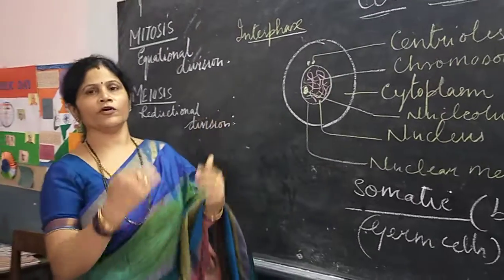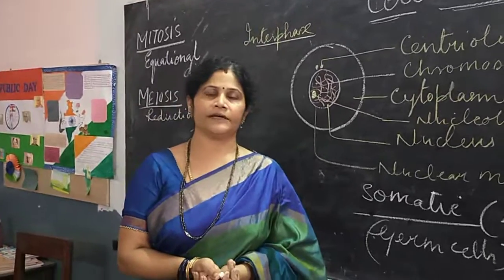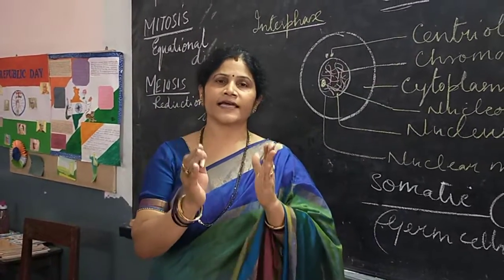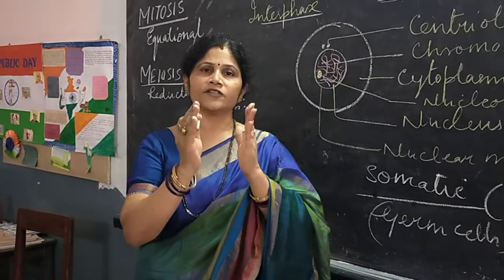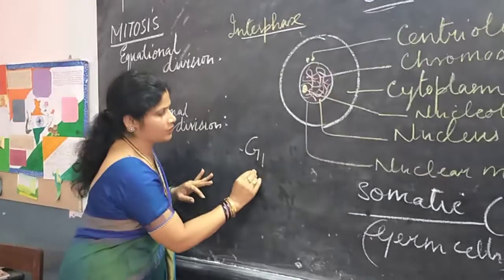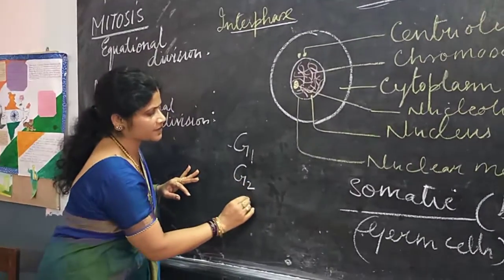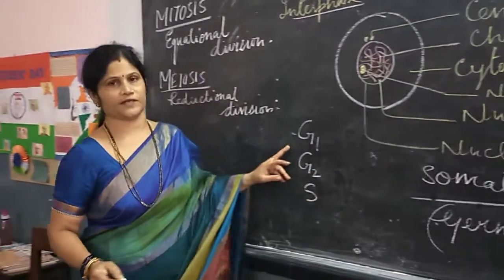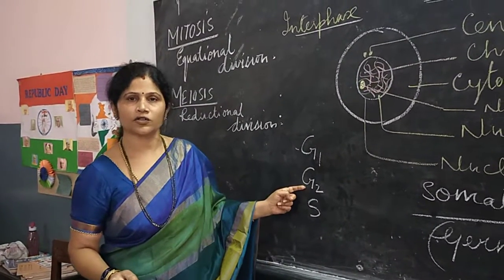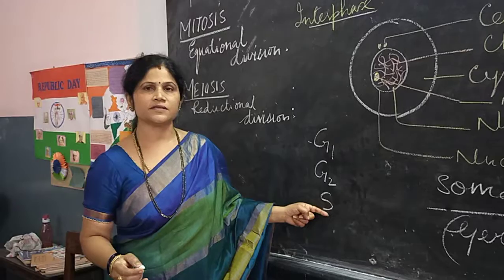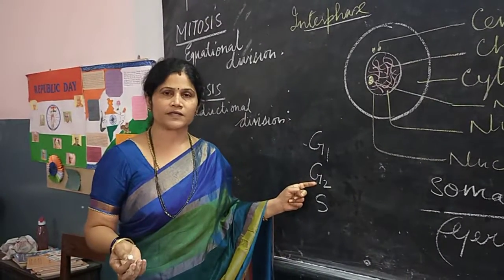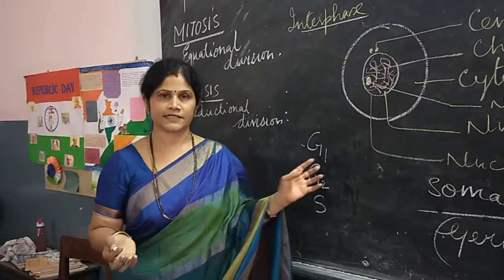Now, before we start with mitosis, let me explain the cell cycle. A cell cycle has three phases. One is the G1 phase, another is the G2 phase, and the other phase is called the S phase. G1 and G2 phases are called the growth phases, and the S phase is called the synthesis phase. During the growth phases, the cell increases in size.